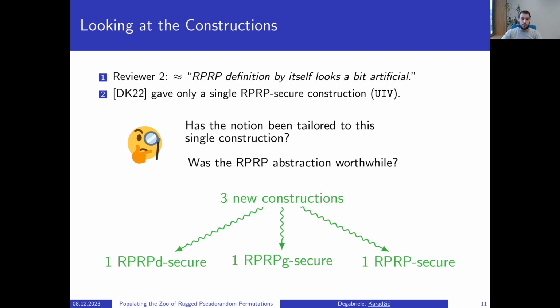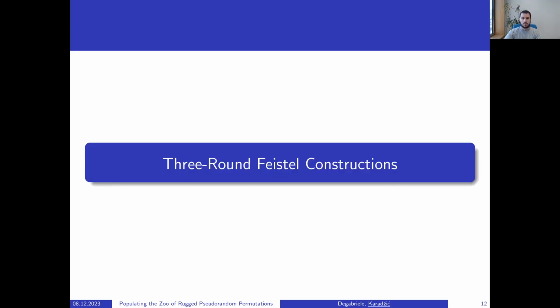One that is RPRP-D secure, one that is RPRP-G secure, and one that is RPRP secure. The first two constructions are based on a 3-round unbalanced Feistel.